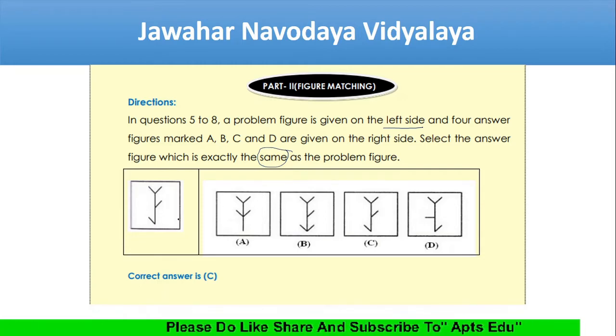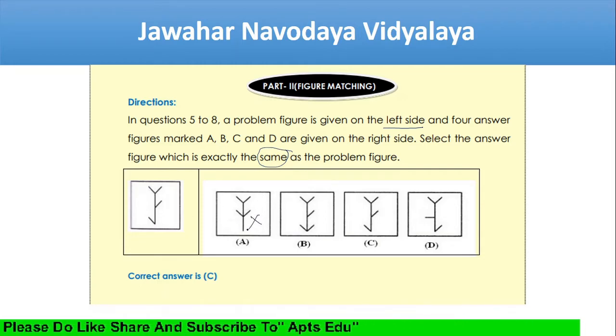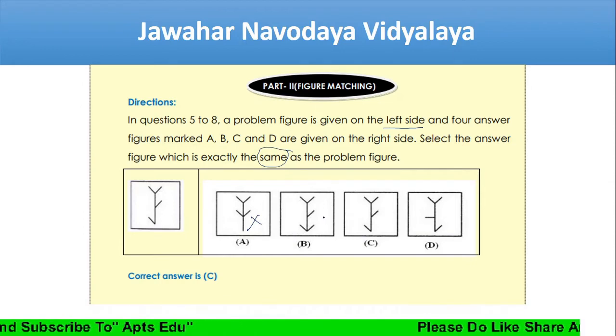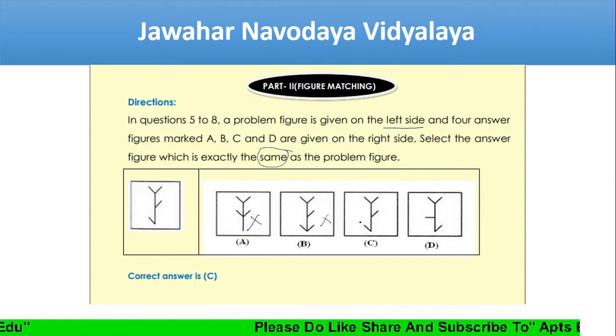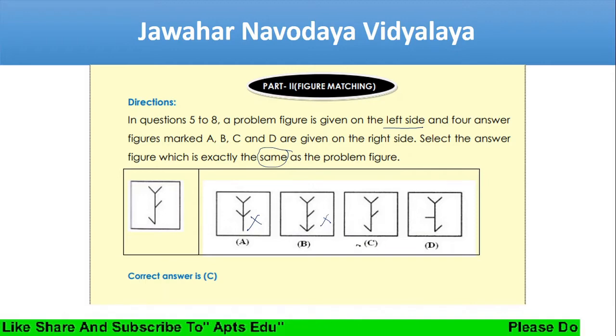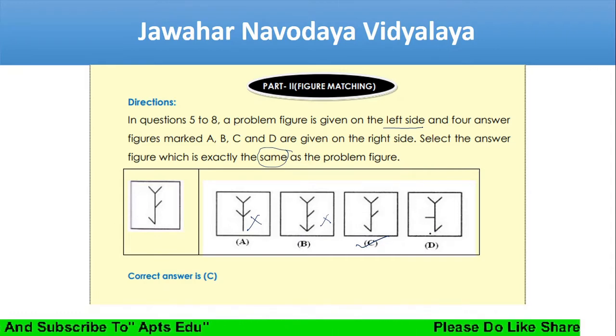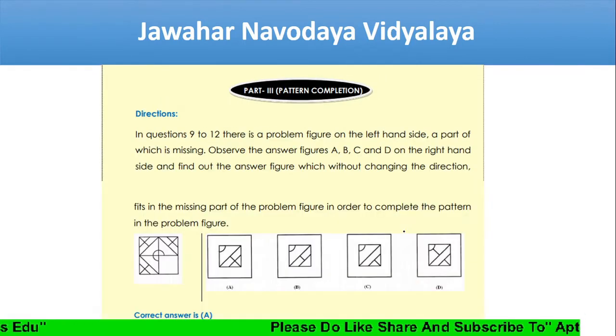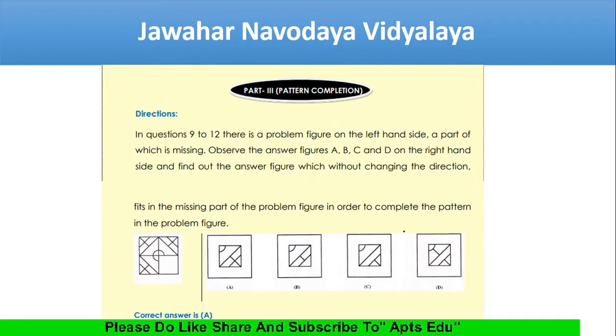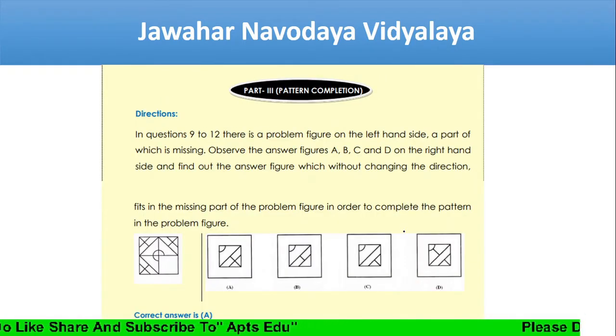This is not, and this is not. If you see here, it is exactly the same as this. So the option is C. In this one, the line is on this side, but in the question we have the line on the other side.